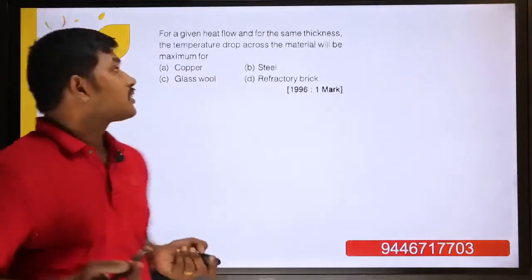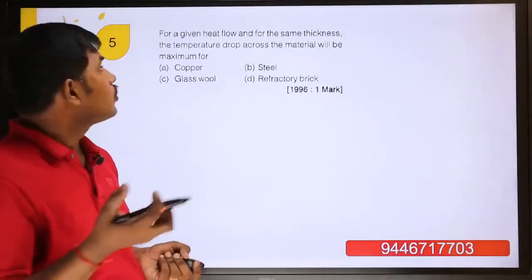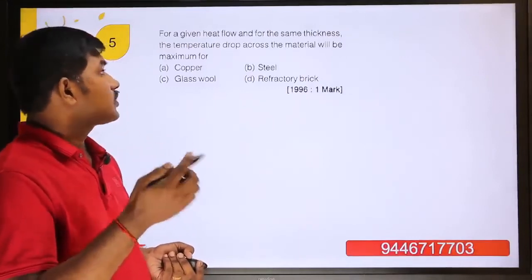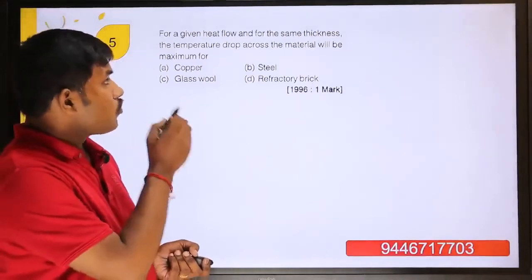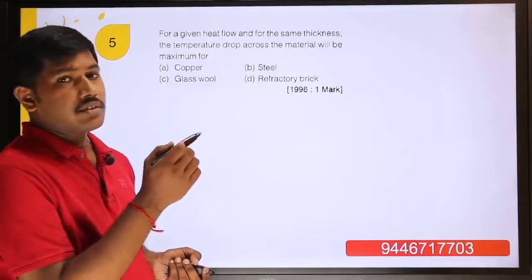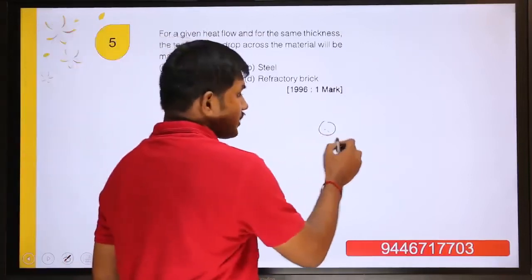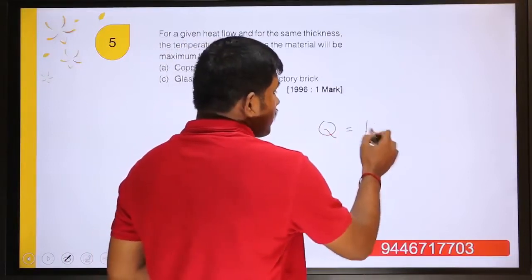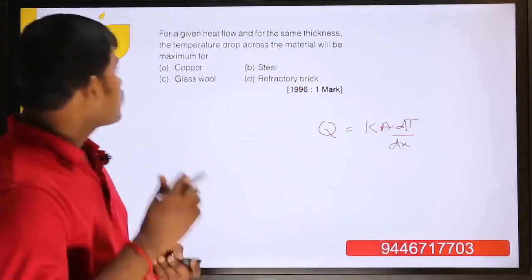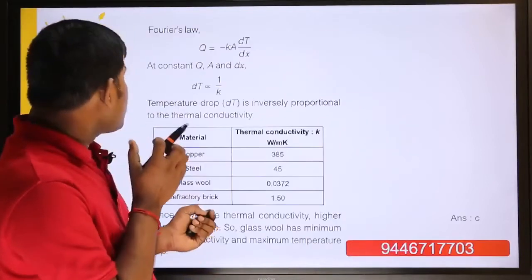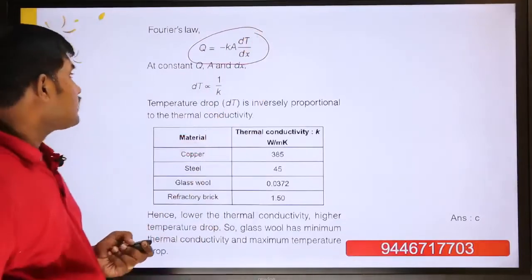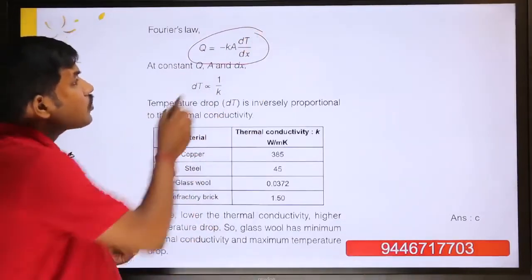So the next question is, for a given heat flow and the same thickness, the temperature drop across the material will be maximum. You remember these three. Q is equal to minus K A into dT by dx. So that is the formula, definitely, Q is equal to minus K into dT by dx, with the other terms constant. So in this question, we have to take this out.